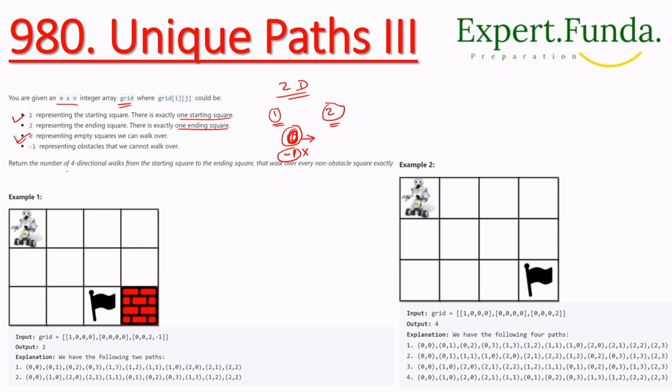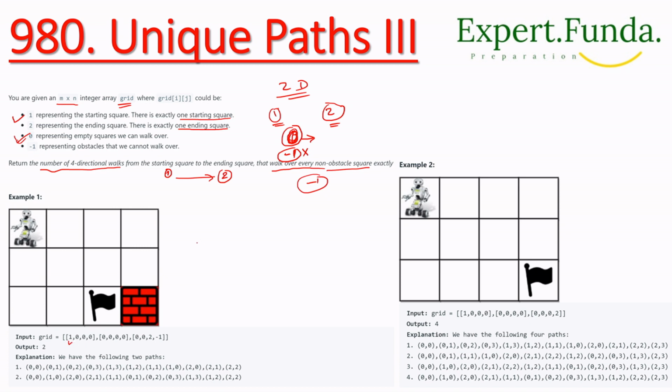Now what do we have to do? We have to return the number of 4-directional walks from the starting square, that is 1, to the ending square, that is 2, that I was talking about, that walk over every non-obstacle square exactly once. The obstacle square is what? That is -1. So let's talk about this example that is given.